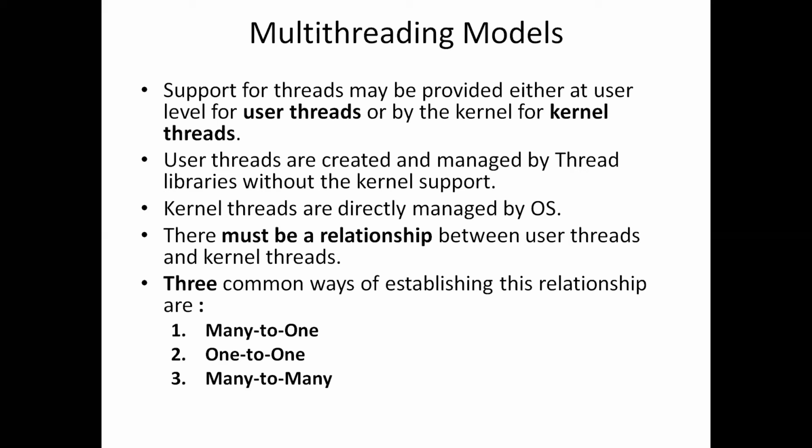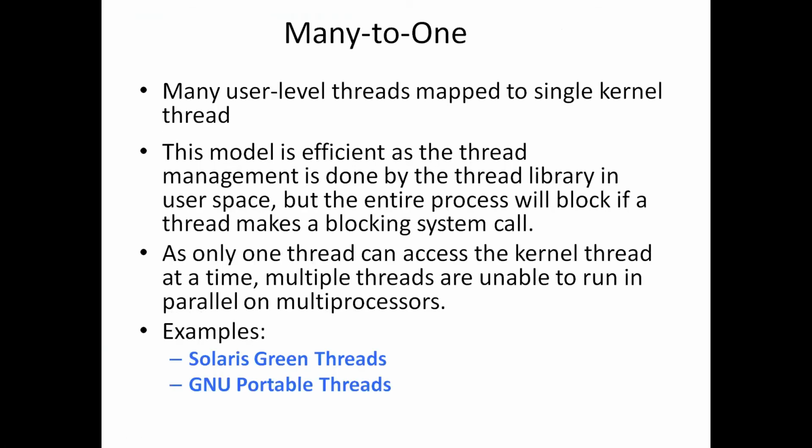Okay, there must be a relationship between the user threads and kernel threads. That relationship can be established in three common ways: many to one, one to one, and many to many. Okay, we'll see them one by one.